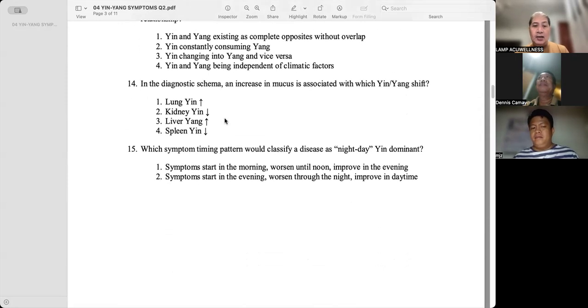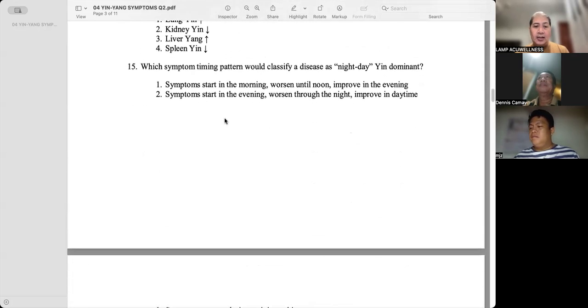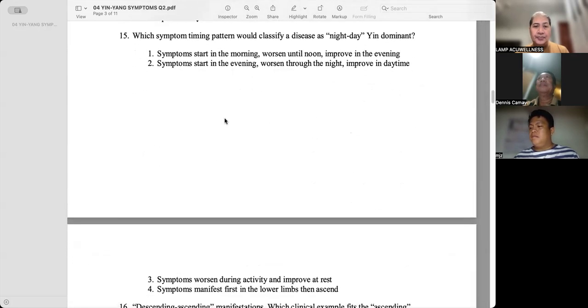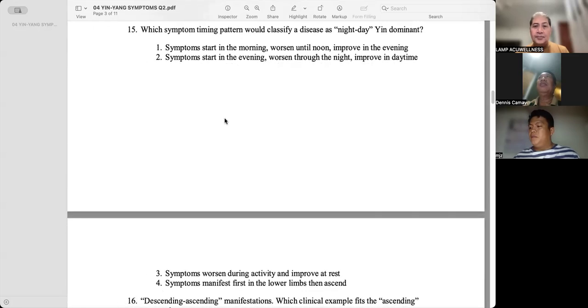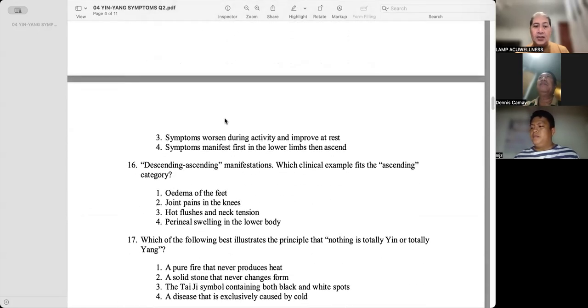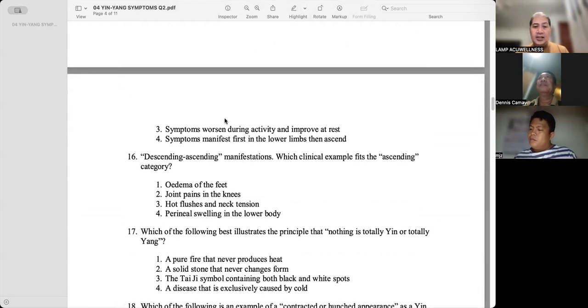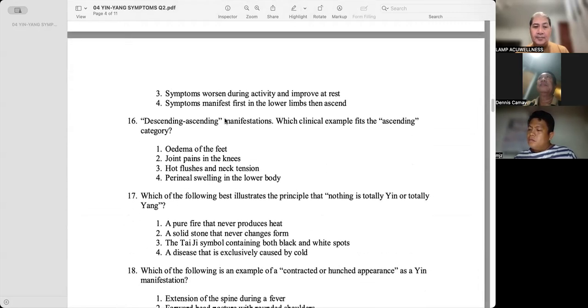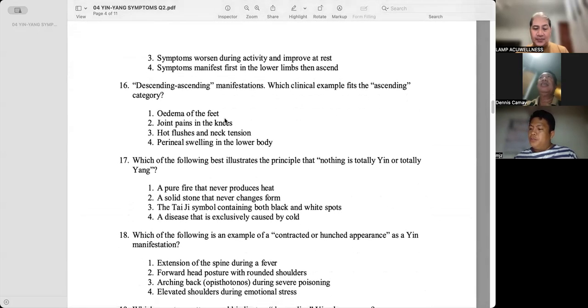Which symptom timing pattern would classify a disease as night-day yin dominant? Yin dominant. Symptom starts in evening, worsens through night, improves in daytime. Descending, ascending manifestations. Which clinical example fits the ascending category? Hot flashes and neck tension.